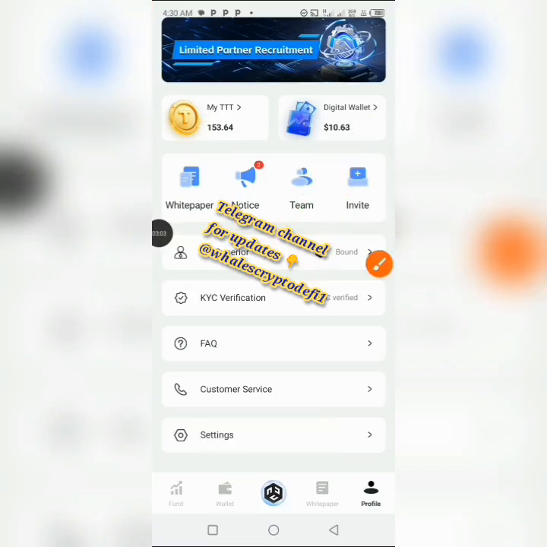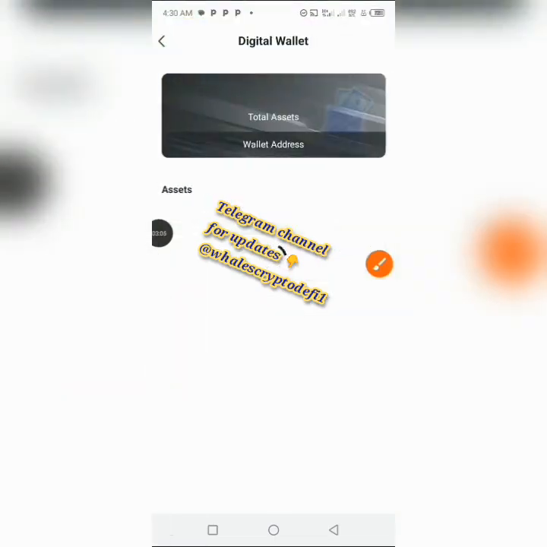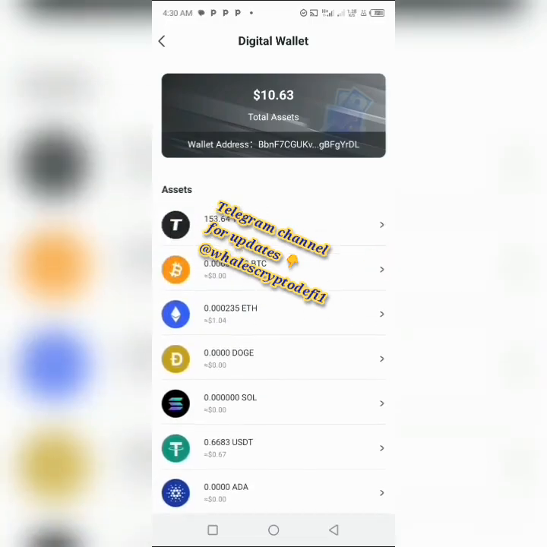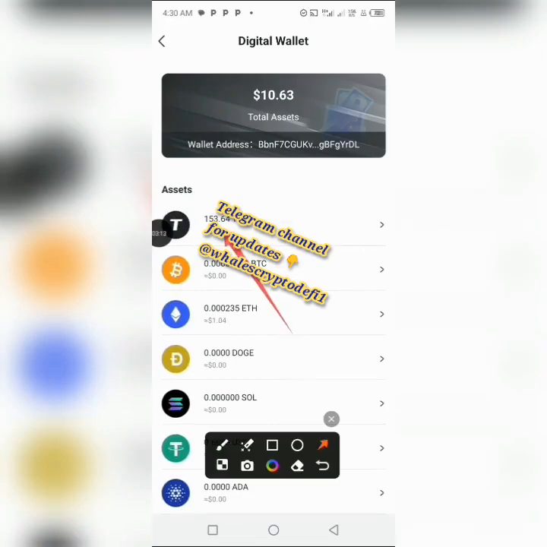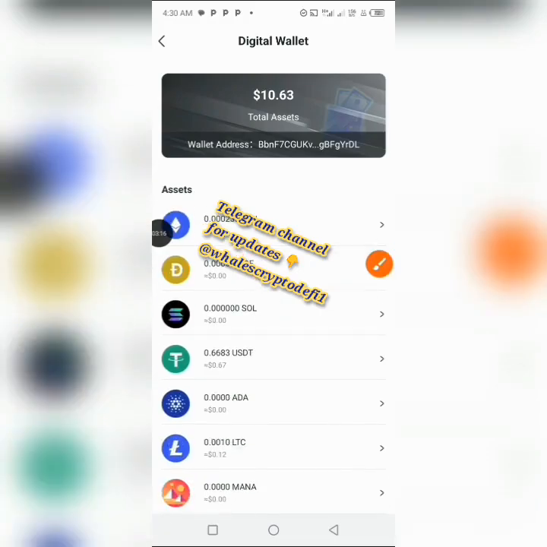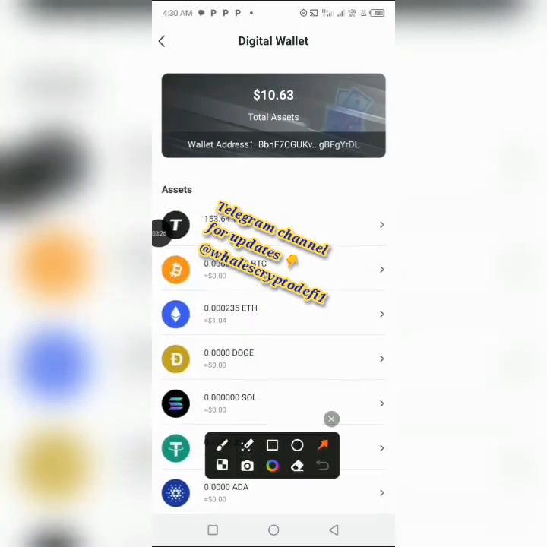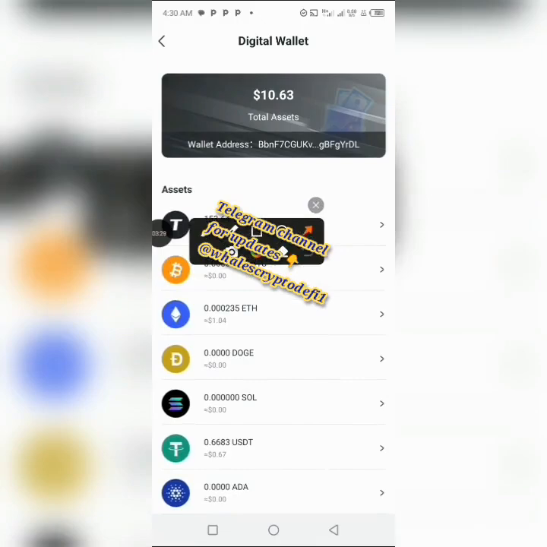So when you click on that digital wallet right here, and you scroll down a little bit, you can see here that what I'm claiming is also the triple T, and I'm also claiming other tokens. Currently, what I claim mostly is the USDT right here, which is being deposited into my wallet. And also what I'm claiming here is Ethereum. All right, the minimum you can withdraw from this Ethereum is 0.01. So you have to be claiming every 12 hours to ensure you accumulate more of these tokens.